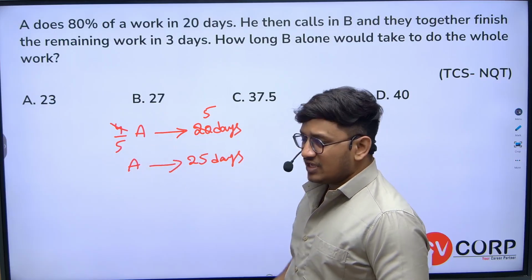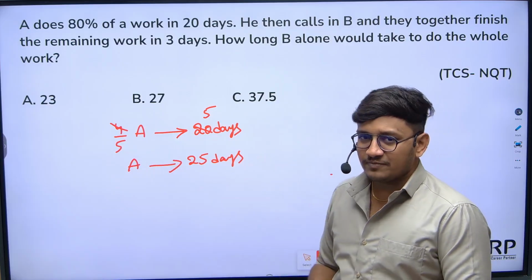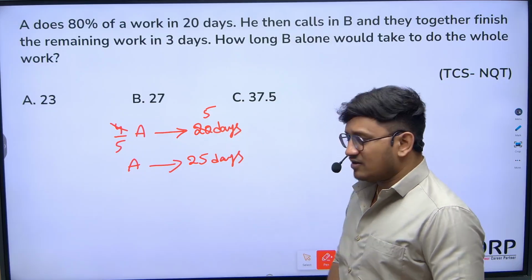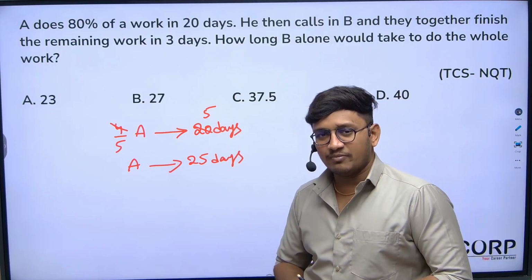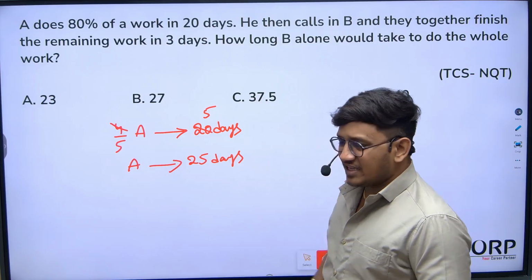5 into 5, 25. Even if you do cross multiplication like in the previous calculation, you will get the answer 25. Why waste time? If you know this proper logic, you can calculate these values in your mind without using pen and paper. So to complete the entire work, A takes 25 days.